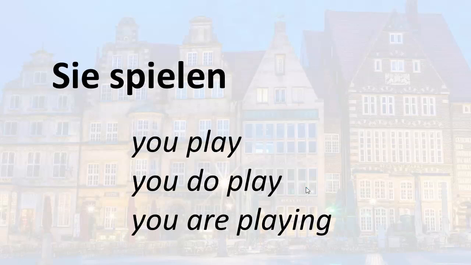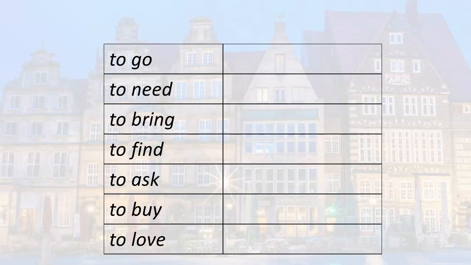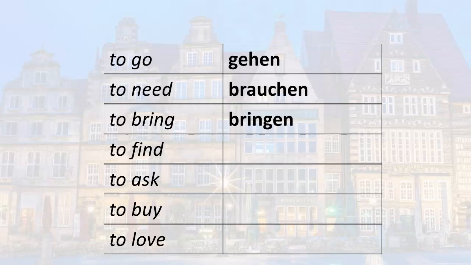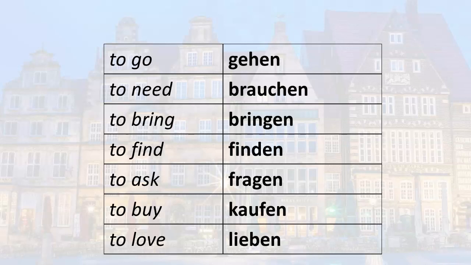And remember that in the present tense, a verb can mean one of three things. So Sie spielen can mean you play, you do play, or you are playing. Any one of the three, and it just depends on the context. Okay, so let's apply this to other verbs. Can you put other regular verbs in the Sie form? So we have to go, gehen, to need, brauchen, to bring, bringen, to find, finden, to ask, fragen, to buy, kaufen, to love, lieben.